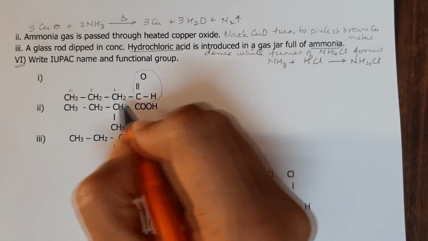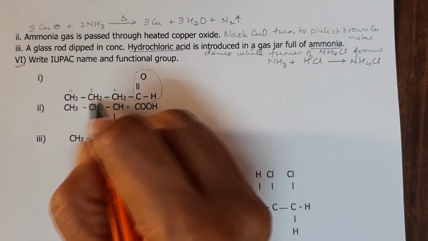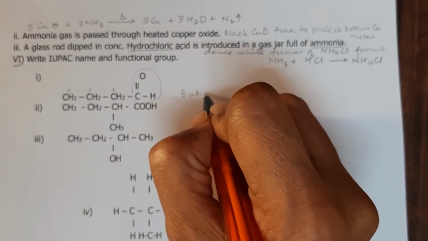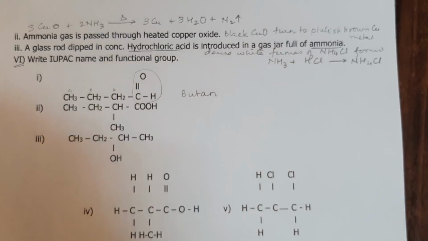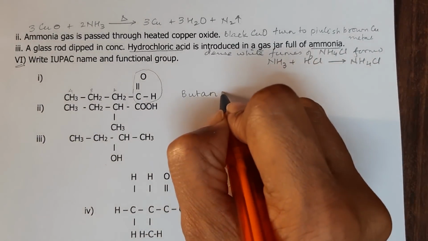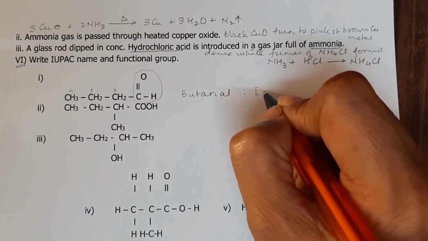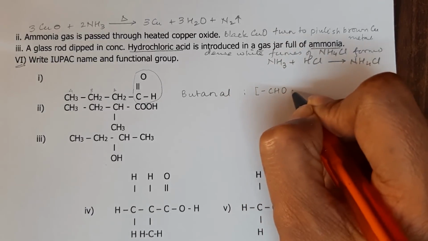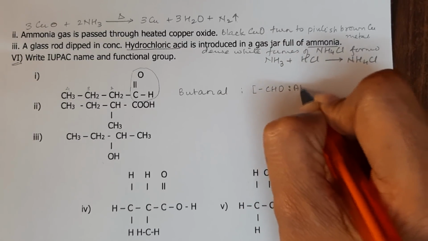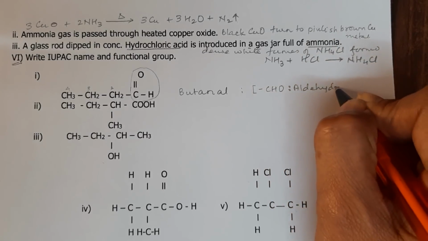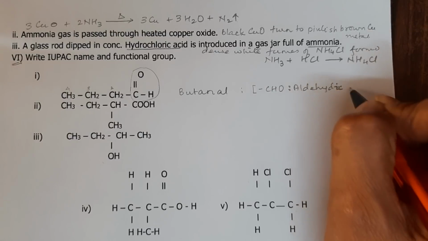This is an aldehyde, 1, 2, 3, 4 carbons, so it is bute, and it is single bond, so butane and al, and the functional group is dash CHO, which is aldehydic group.